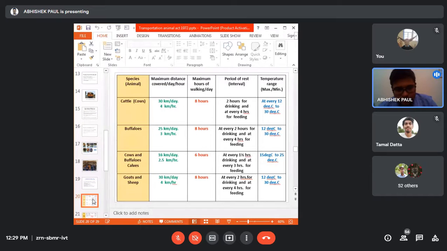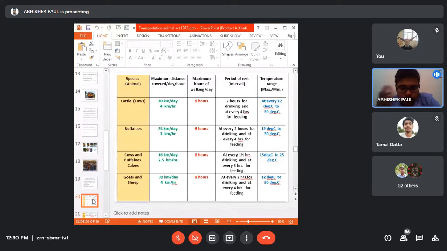Then for calves, the maximum distance that can be covered is 16 kilometers per day, and the speed should not be more than 2.5 kilometers per hour. The maximum you can make them walk is 6 hours per day. Then feeding and drinking also, you have to follow as per the guideline. Then the temperature range is 15 to 25, a little bit different from the adult one.